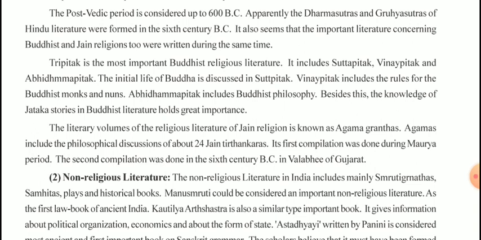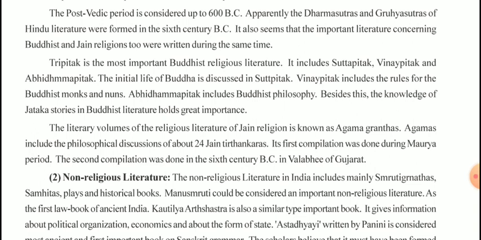So over here we can say that many things took place during the 6th century BC, and the post-Vedic period was only considered up to 600 BC. So in the 6th century BC, we can say the Dharma Sutras and Grihya Sutras were written, and during that time Jain and Buddhist scriptures and religious literature were also written.